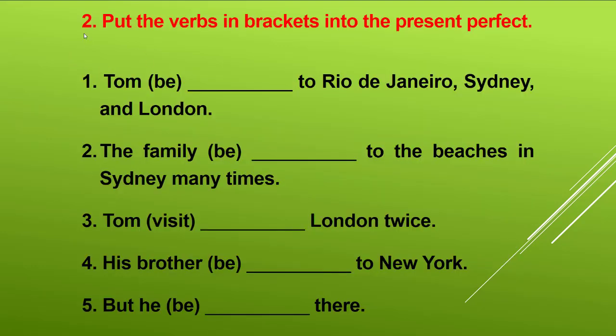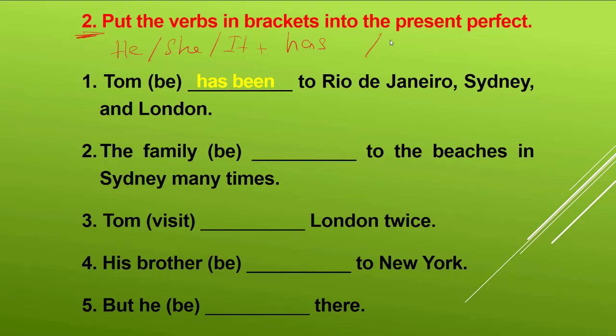And exercise 2. Put the verbs in the brackets into the present perfect. Okay, so number 1, Tom has been, because he, she, it, after these subjects we should use has.